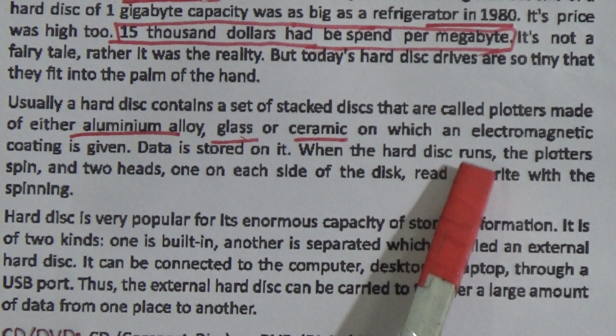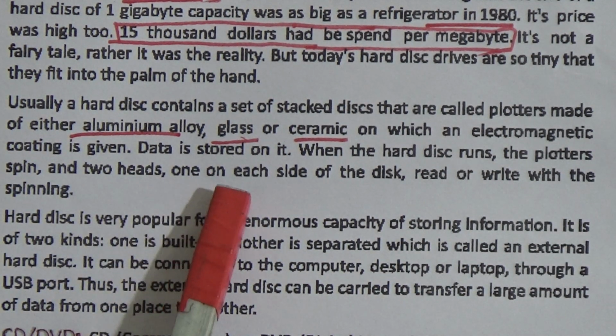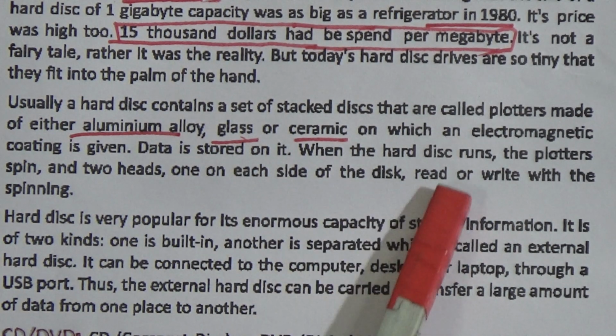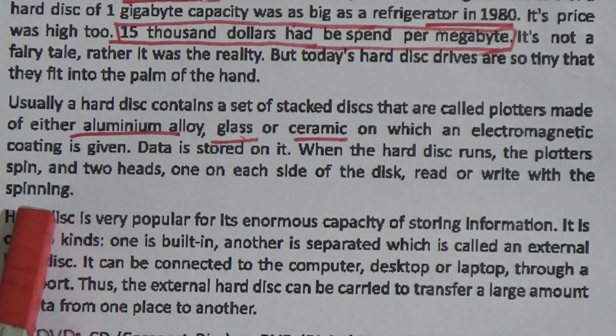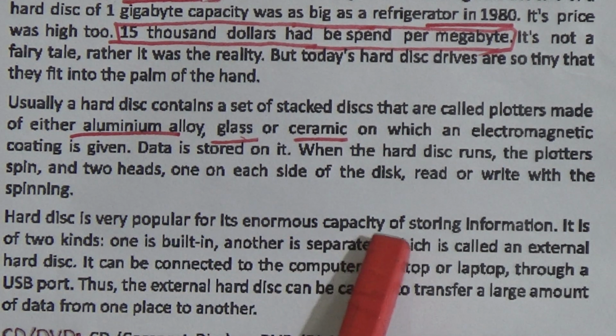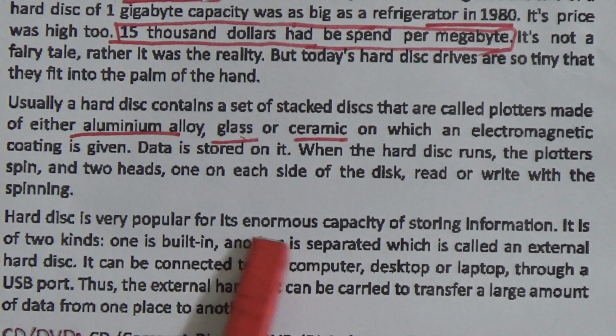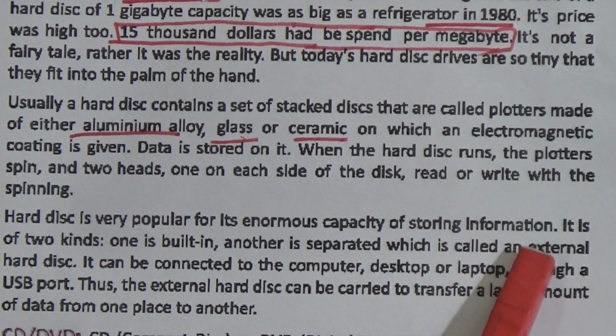When the hard disk runs, the platters spin and two heads, one on each side of the disk, read or write with the spinning. Hard disk is very popular for its enormous capacity of storing information.